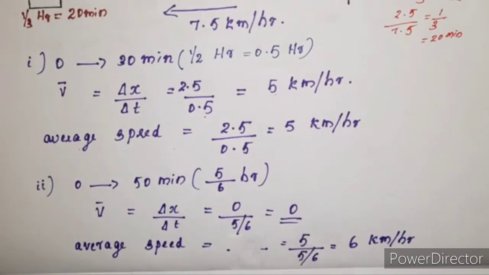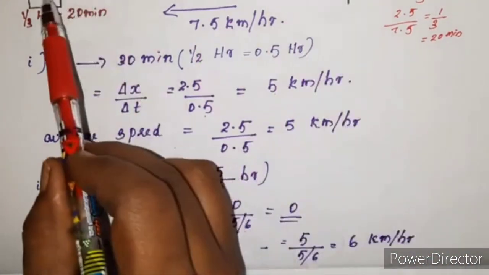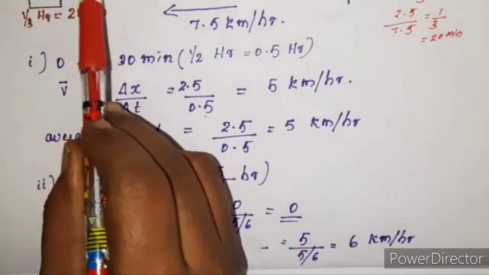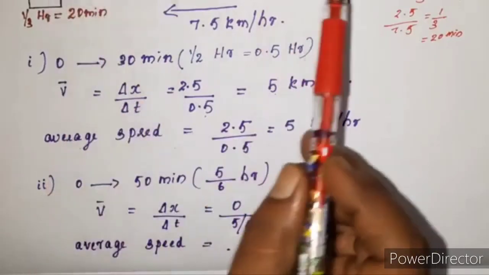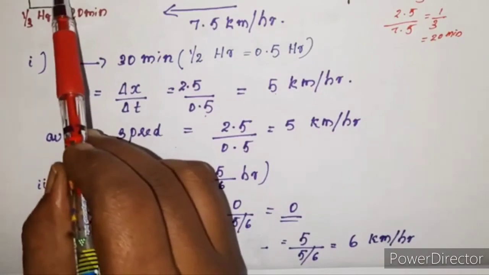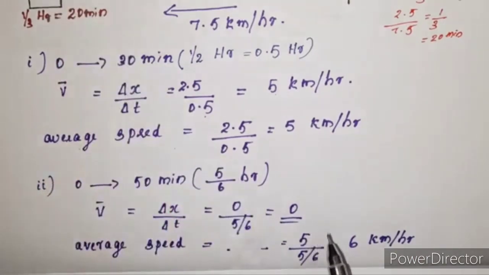Now average speed is total path length by total time. Here the total time taken is 50 minutes or 5/6 hour, and the total path length is 2.5 kilometer plus 2.5 kilometer, that is 5 kilometer. So 5 divided by 5/6 will give you 6 kilometer per hour.